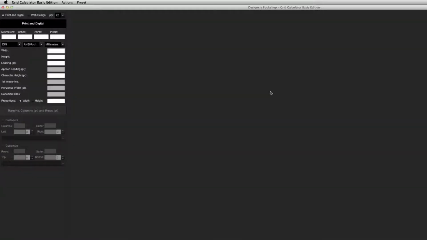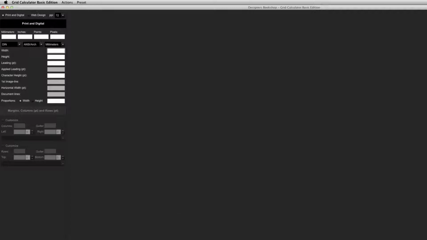Hi and welcome to this video where I'm going to show you how you can set up the same layout that you've created in Grid Calculator Basic Edition in Adobe InDesign. But the first thing that we need to do is decide on the font and the size.